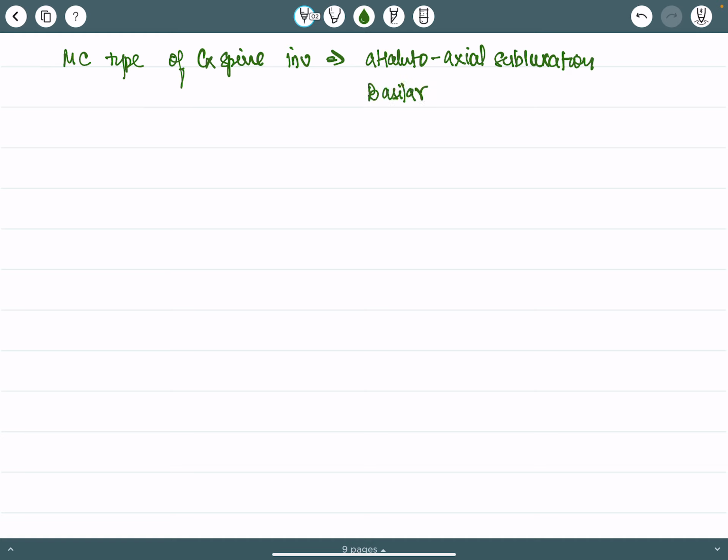So this can happen. Now, what is the most common type of cervical spine involvement? The most common type is atlantoaxial subluxation, followed by basilar invagination, and followed by subaxial subluxation.